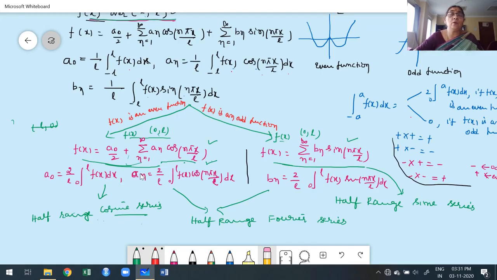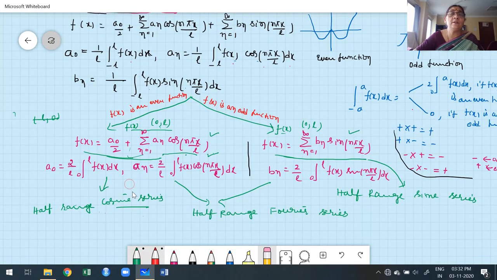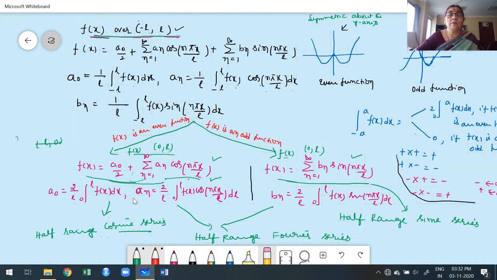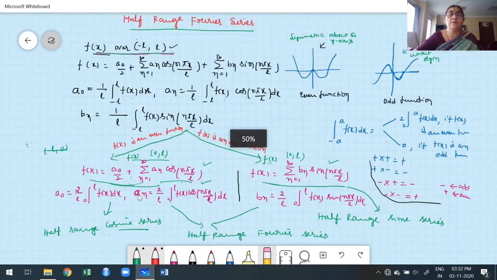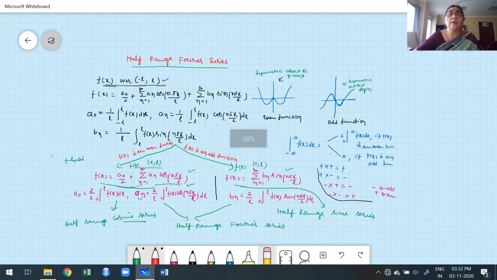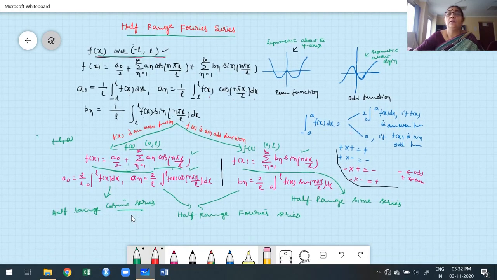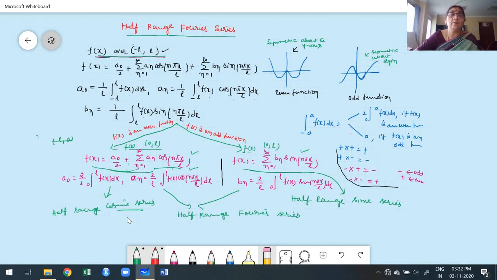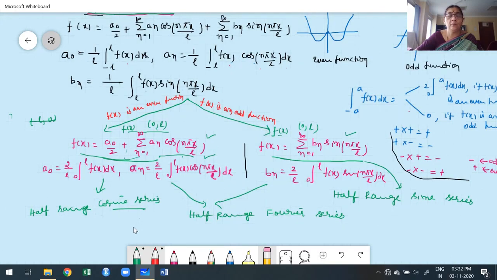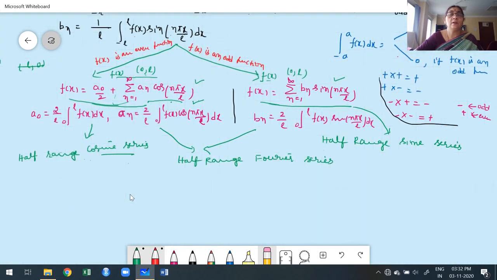Keep in mind, whenever we talk about sine series, cosine series or half range series, our general interval is 0 to L. Now I'm going to zoom out a little and show everything I explained about half range on one screen. Observe carefully: this is the way to construct half range Fourier sine and cosine series using the formulas. Now we are going to discuss a few problems for today's class based on half range construction.